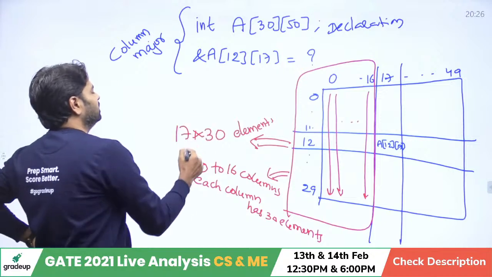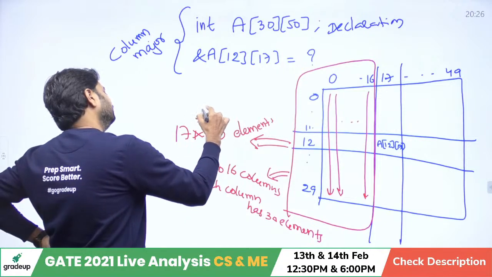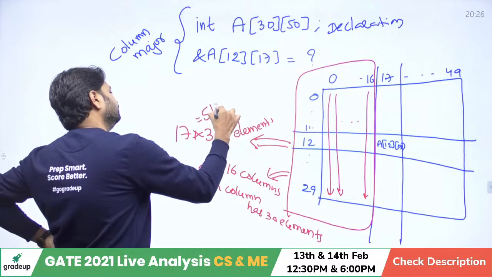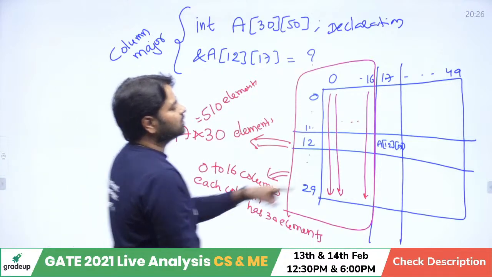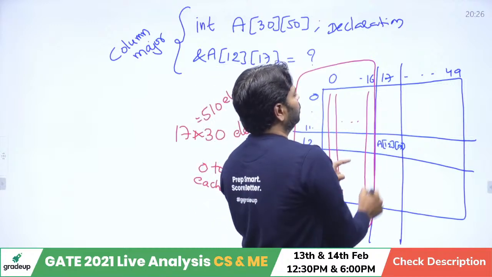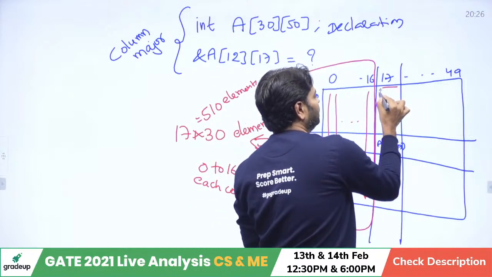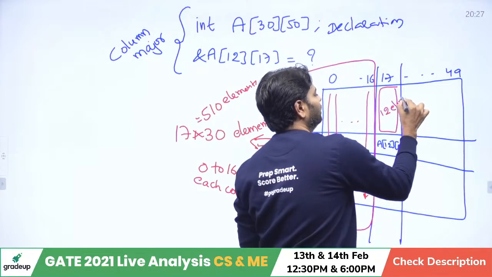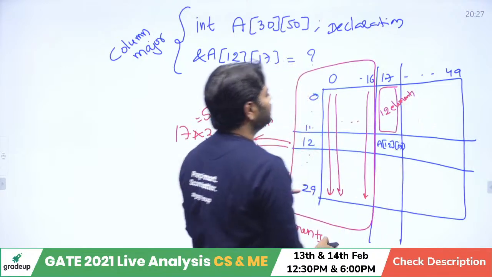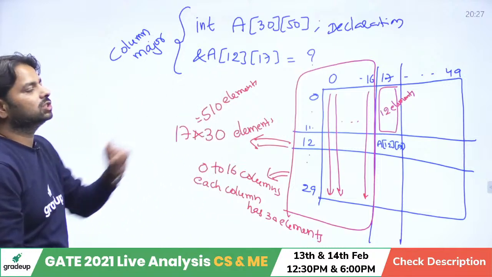There you can write which is equal to... now in this column you have 0 to 11, 0 to 11. Here 12 elements are there. So total elements you can say 5, 10 plus 12.